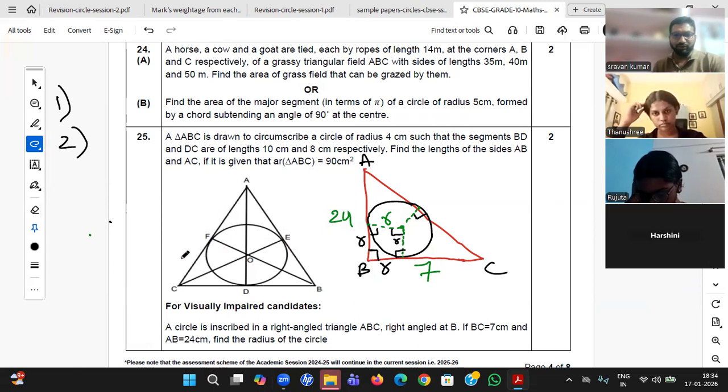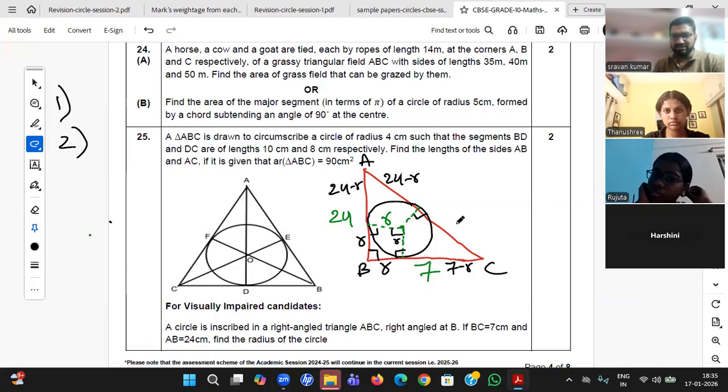Now, sir, total is 7. This is R, so this will be 7 minus R. This is R, so this will be 24 minus R. If this is 24 minus R, this will be 24 minus R. If this is 7 minus R, this will be 7 minus R. Finish. Narendran, right answer. Now, what should you do? Sir, I'm able to see a triangle. So, any property? Yes, it's a right angle triangle. What's the property? Pythagoras theorem is the only property of the right angle triangle.